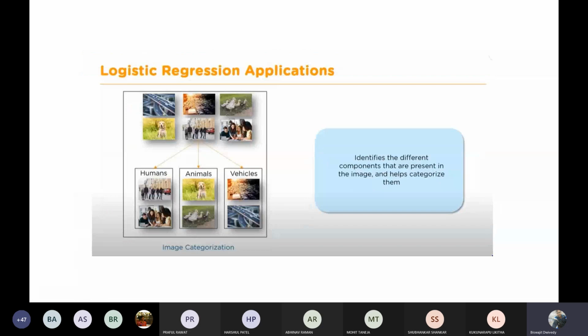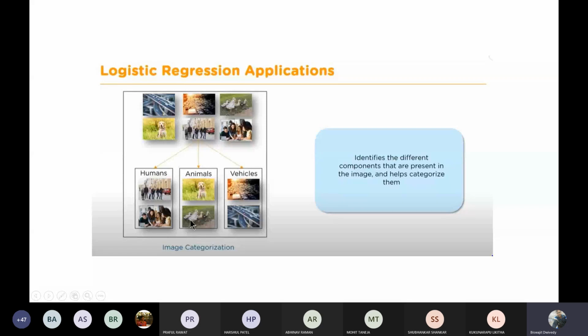Next, as I have already told you, image categorization problems are also one type of clustering algorithm. Suppose one large image is given, and from that you have to categorize the things. That type of problem can be handled by these types of logistic algorithms. From this image you can find out these are the portions containing humans, these are the animals, and these are the vehicles.